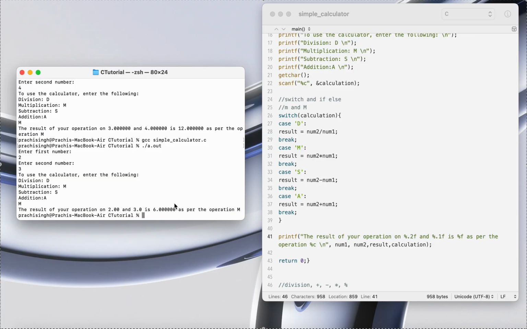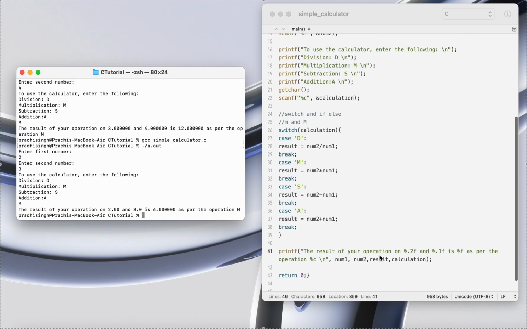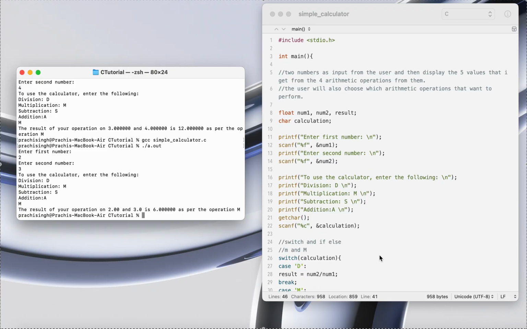So this was a basic program, making a simple calculator using switch case statements and not if-else. However, we can use if-else as well. So this was the basic program. If you want to know more, let me know. I can make a video on it.